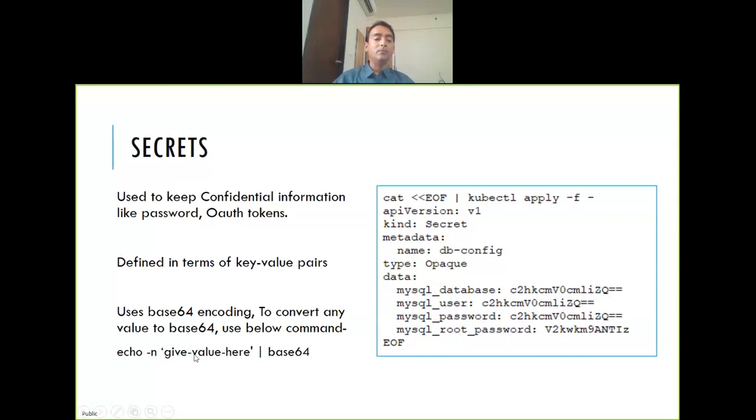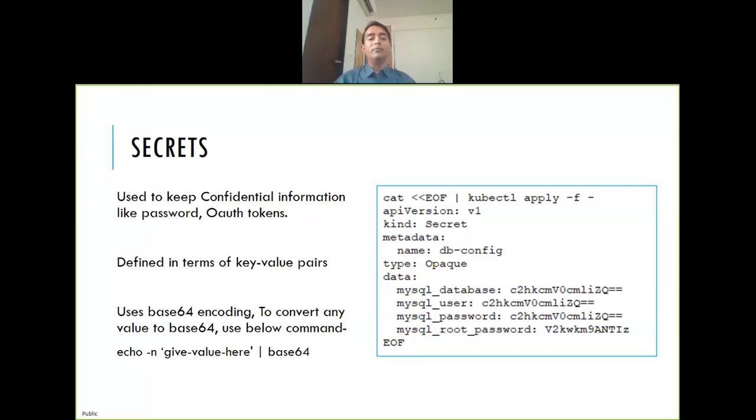How do you convert your value? Just do echo, your value, a pipe separator, and base64. It will give you the corresponding base 64 value. Put it here. Done. But the other way around is also possible. You can also decode it if you know. So that's why secrets are safe, but not 100% safe.